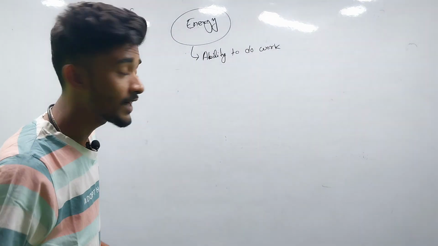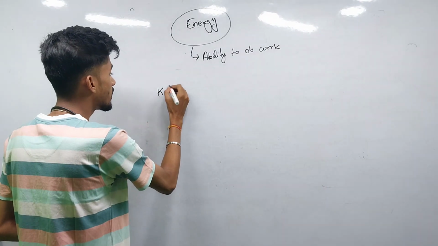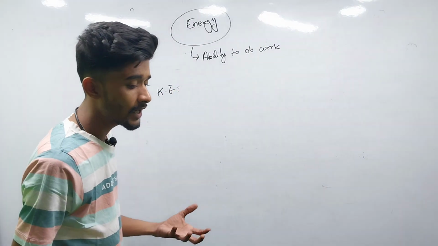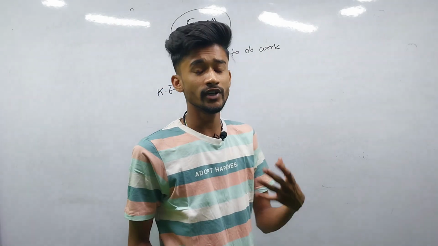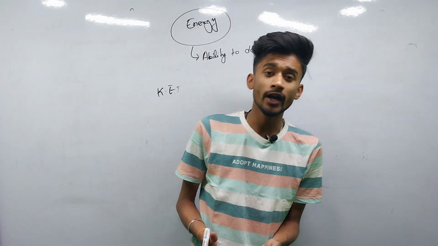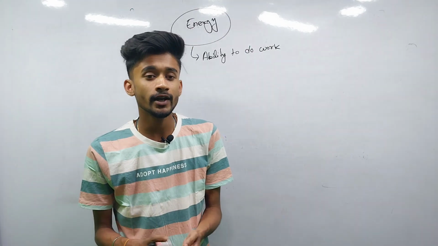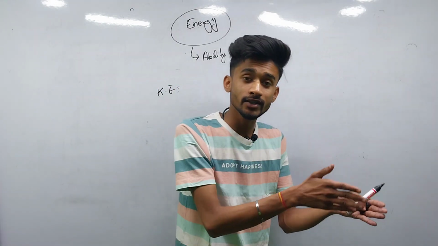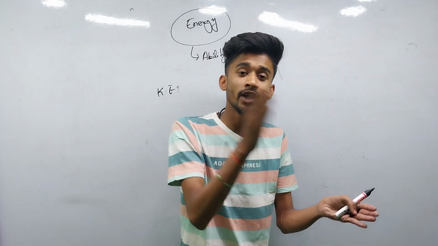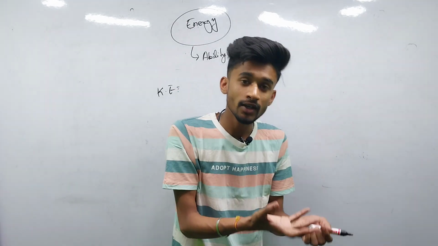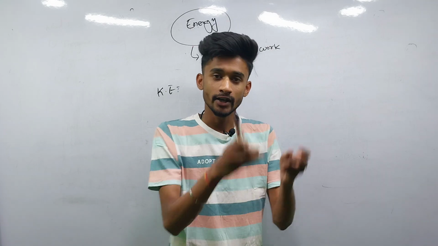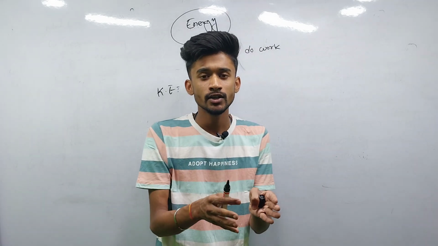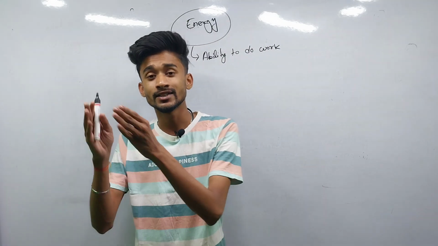So in case of kinetic energy, we already told about that. Kinetic energy is the energy possessed by a body by virtue of its motion. But in the calculation part, when a body is in motion, we have to bring it into rest. That amount of energy to bring it into rest is known as the measure of the kinetic energy. The definition is: the energy possessed by the body in motion is kinetic energy.